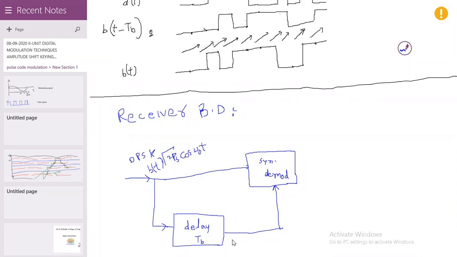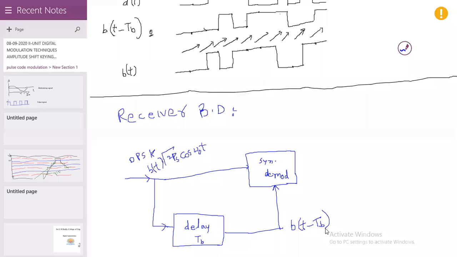At the output of the delay network, that signal is b(t minus TB), because that signal is delayed by TB.